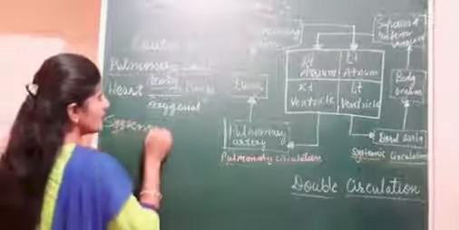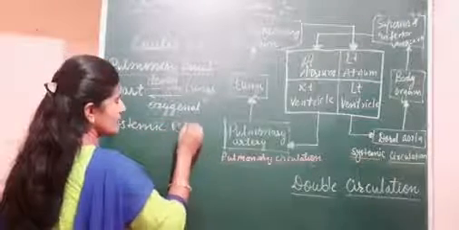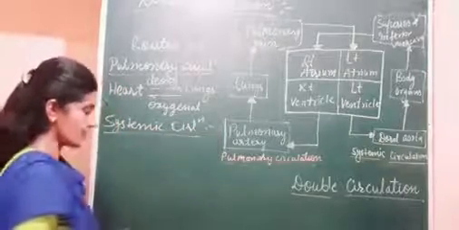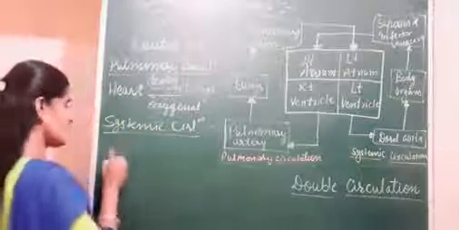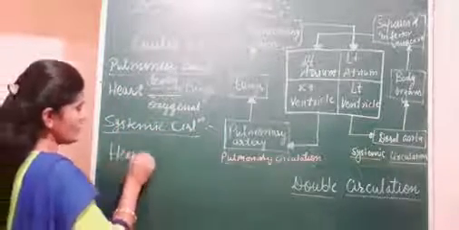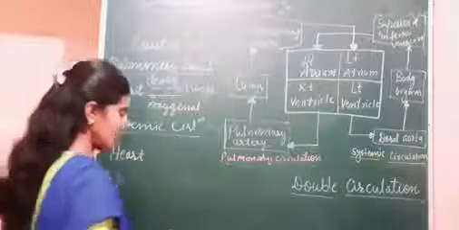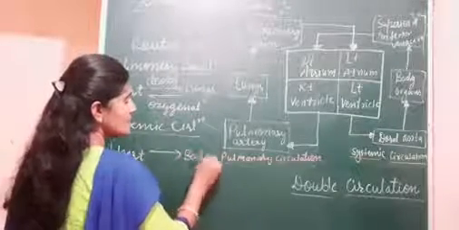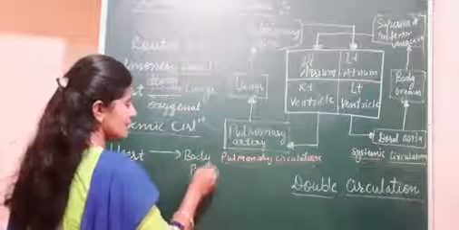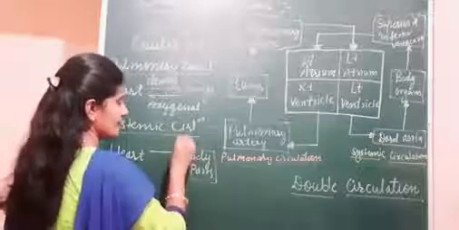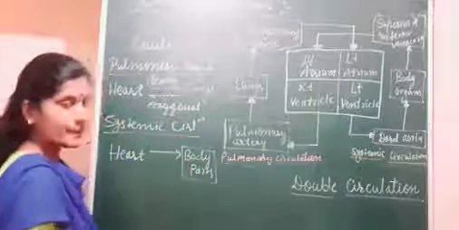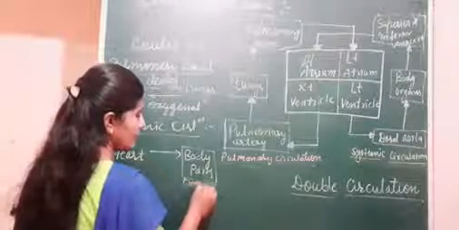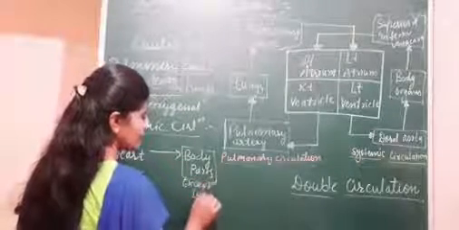Systemic circulation. In the systemic circulation, what happens here? The heart pumps the blood towards the body parts, except, here one exception is there, except lungs. Why?